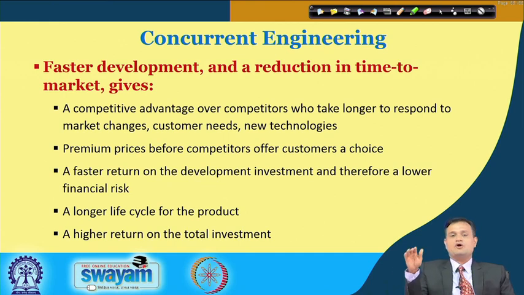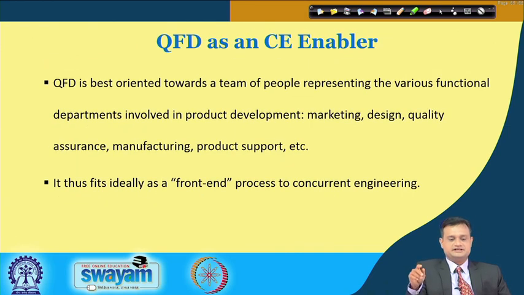Your product will always receive second-level, substandard attention, and the profitability you will have compared to your competitor will be almost 50% less. So you cannot compromise on this, and the only way is concurrent engineering.